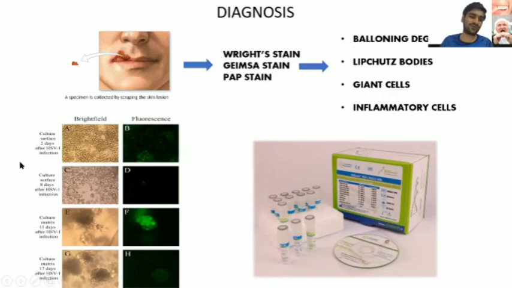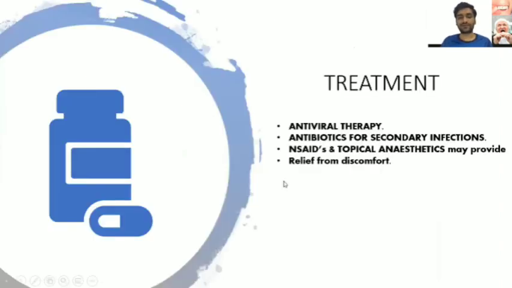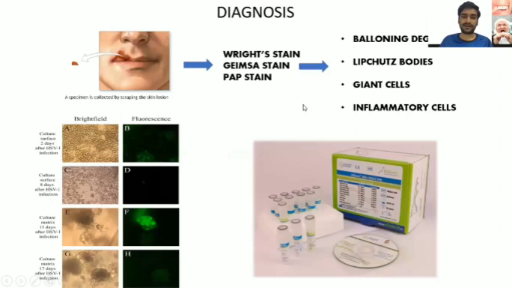Secondly, you can also do the tissue culture of the specimen. Whenever you do tissue culture, you can see in two fields, that is the bright field and fluorescence field. And there is also one more method for the diagnosis of herpes simplex, that is the polymerase chain reaction method. So the test kits are available for both HSV1 and HSV2. So this was based on the diagnosis.